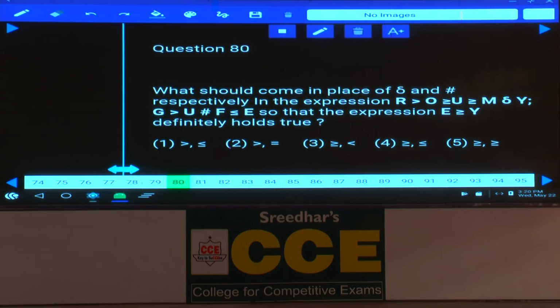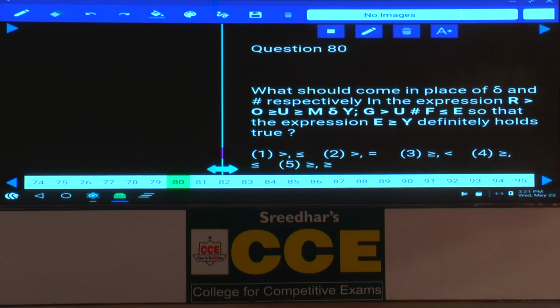Then what should come in place of this delta and hash respectively in the expression, so that the expression E greater than or equals to Y is definitely true. Now Y is here. Tell me which element is common between these two? U is common, isn't it? Now U greater than or equals to M means M is lesser than or equals to U, isn't it?